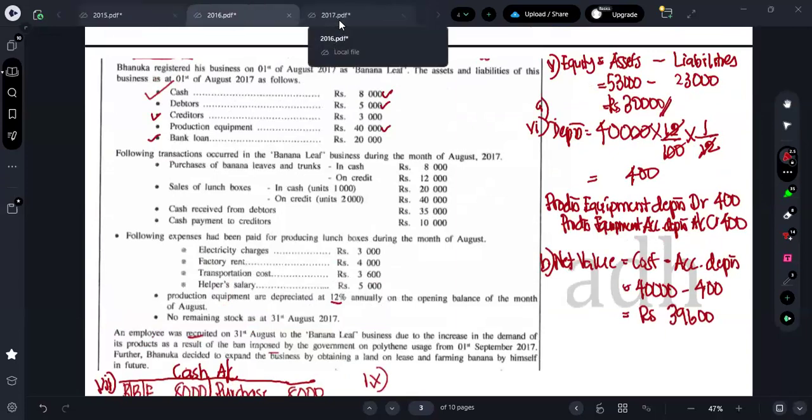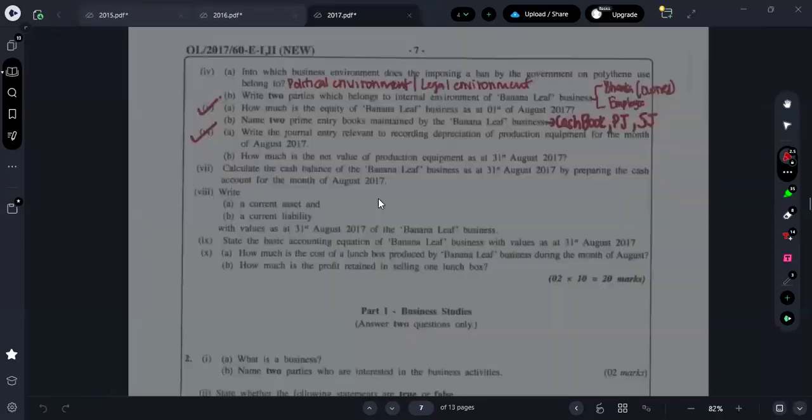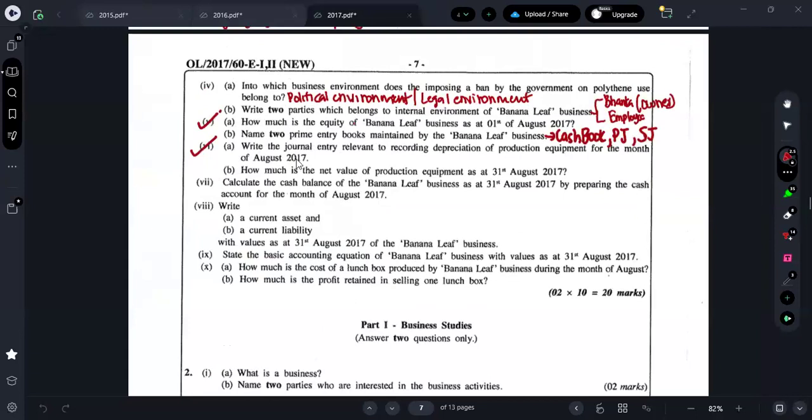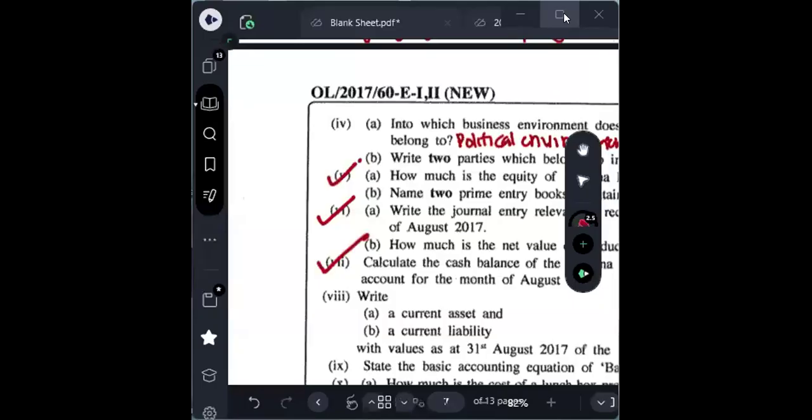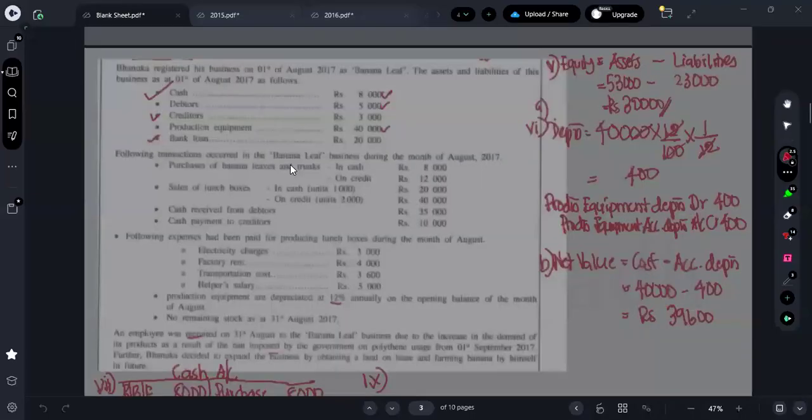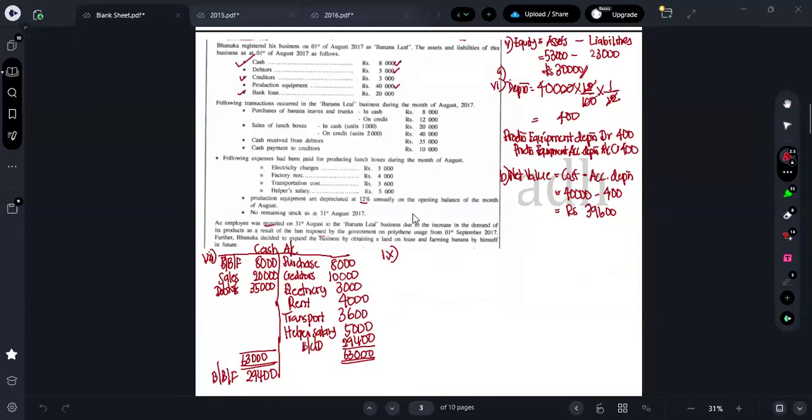And what are they asking in the next question? Let's quickly finish this out. Next one is what, guys? We have found the cash balance also. Next one, write the current assets and current liabilities with values. Okay, fine, we can write it. We have found everything.